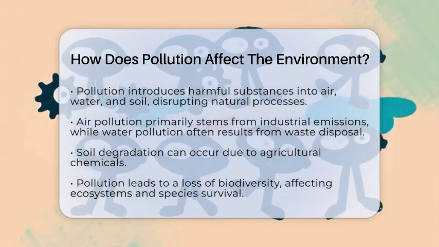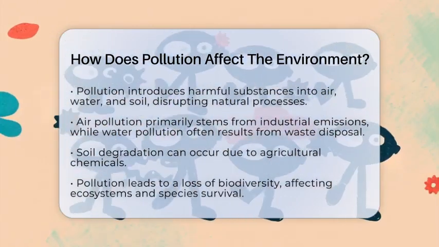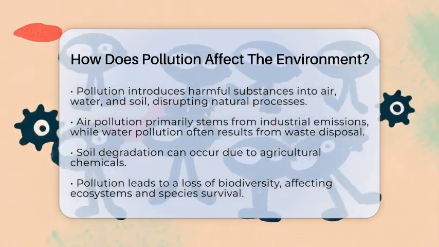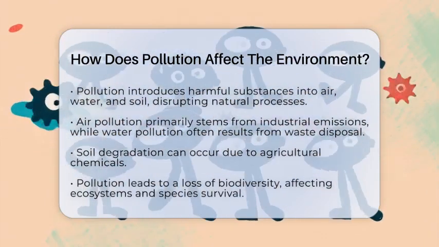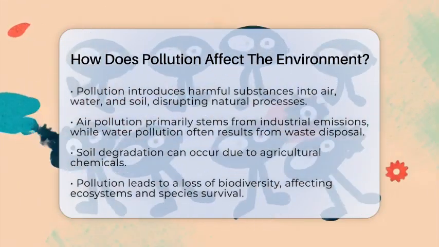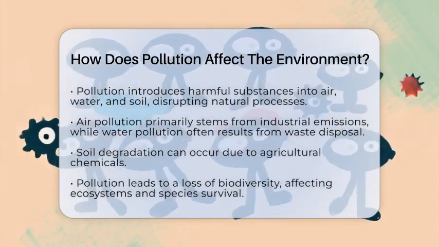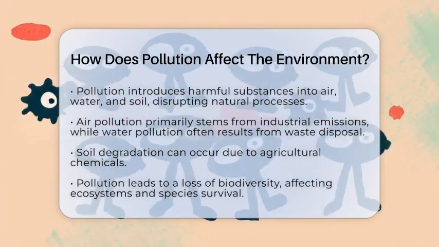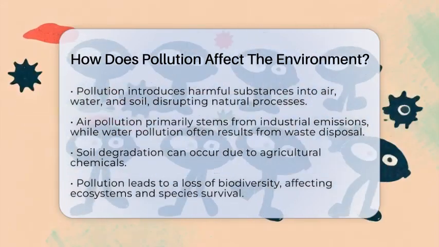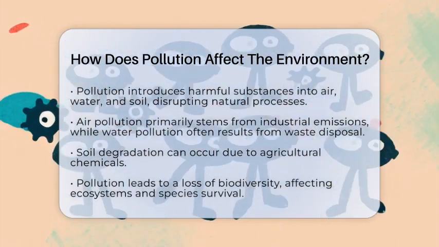This disrupts natural processes and harms living beings. For example, air pollution comes from industrial emissions, while water pollution often results from waste disposal. Soil can be damaged by chemicals used in agriculture. These changes can lead to a loss of biodiversity. When species cannot survive in polluted environments, ecosystems suffer.